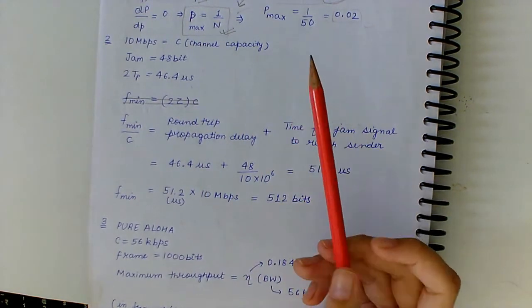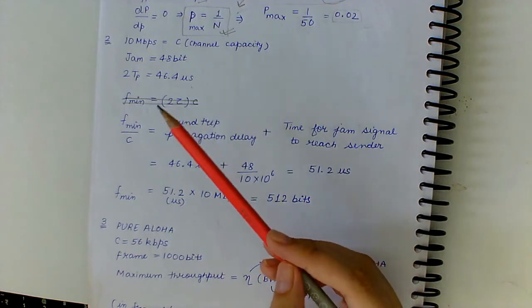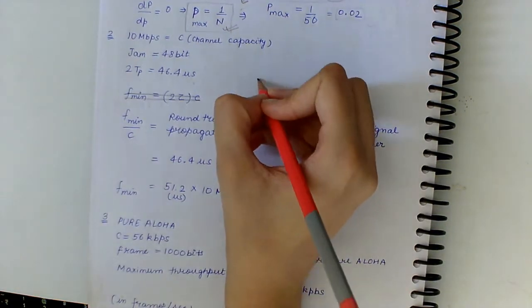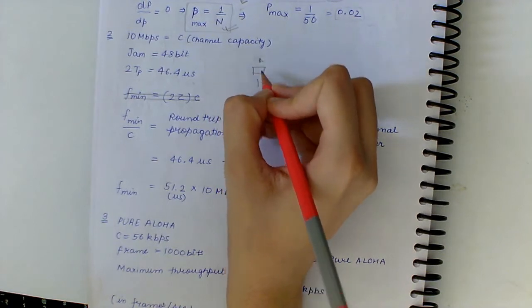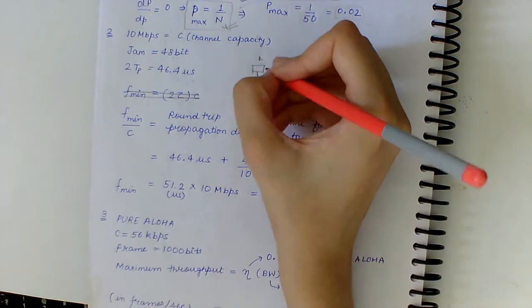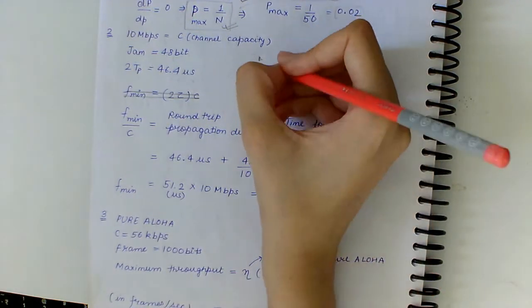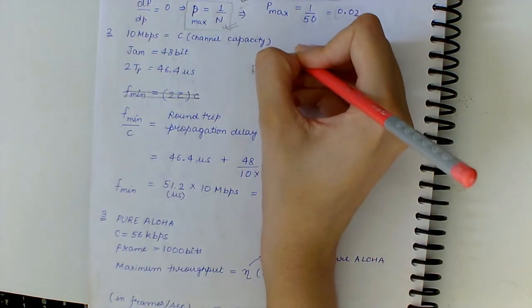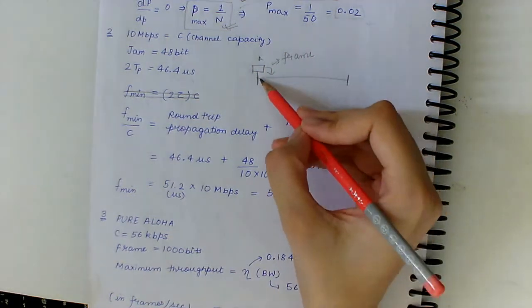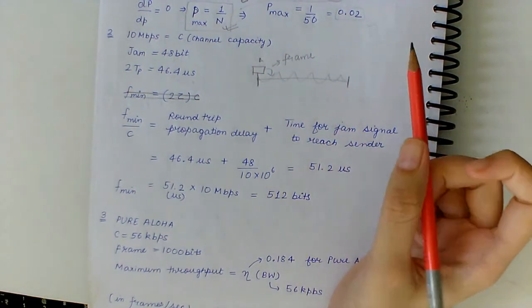So the minimum frame size is determined by the fact that whenever we send data from A, it should keep sending its frame till it realizes that there has been a collision.